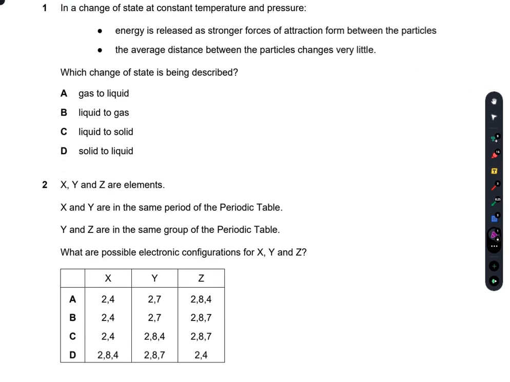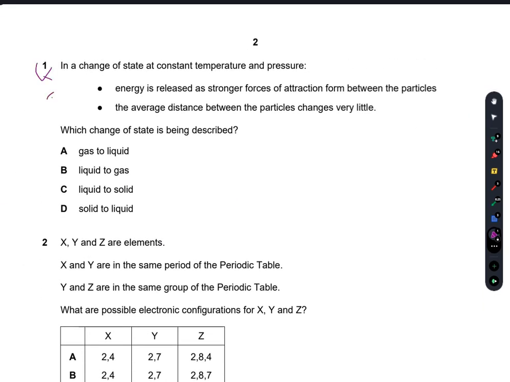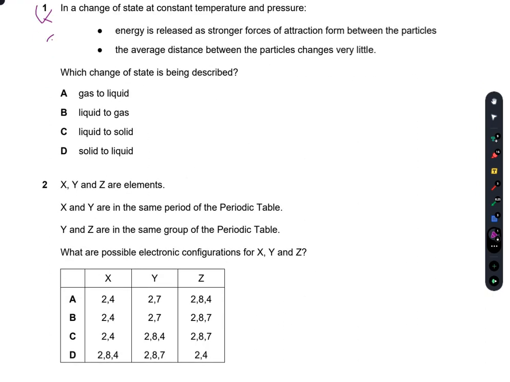So the first question is, in a change of state at constant temperature and pressure, the first thing is that energy is released as stronger forces of attraction form between the particles. The average distance between the particles changes very little. Which change of state is being described?